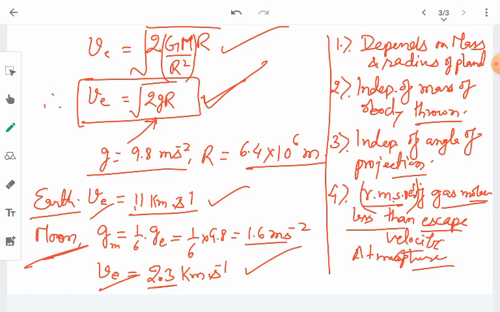Otherwise, what will happen is that if the root mean square velocity of the gas molecules is higher than the escape velocity, then the molecules will escape the gravitational pull of the planet, and therefore there will be no atmosphere around that astronomical object. So these are a few things about the escape velocity and the various factors which play a role in it.